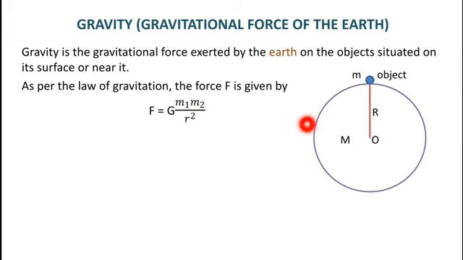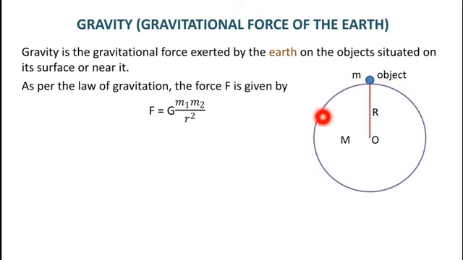But here in this case, the two objects are the earth of mass capital M and the object situated on the surface of the earth or near it, of mass small m. So in this equation we can replace the mass m1 by the mass of the earth, capital M, and the mass m2 by the mass of the object, small m.